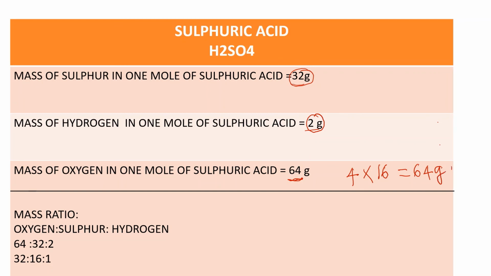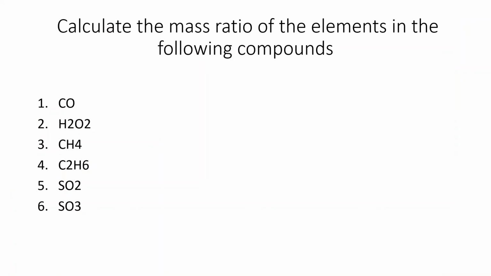So if we try to calculate the mass ratio now between the various atoms, that is oxygen, sulfur and hydrogen, then it will be 64:32:2, or it is 32:16:1.